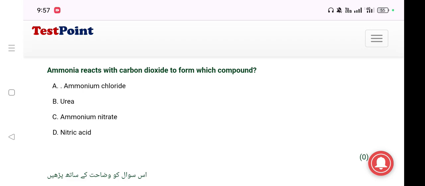Number 8. Ammonia reacts with carbon dioxide to form which compound? Answer is urea.